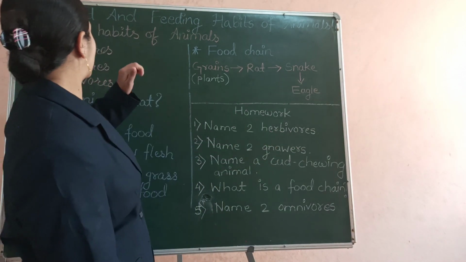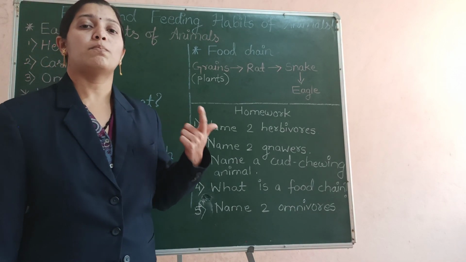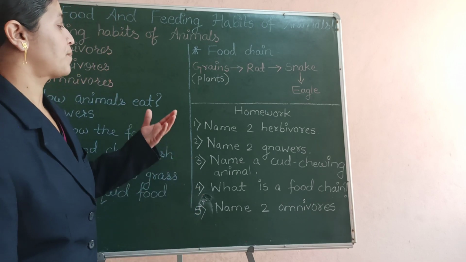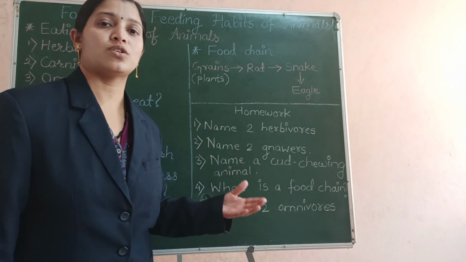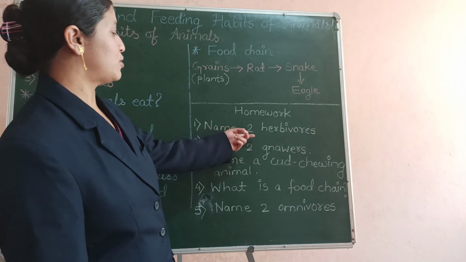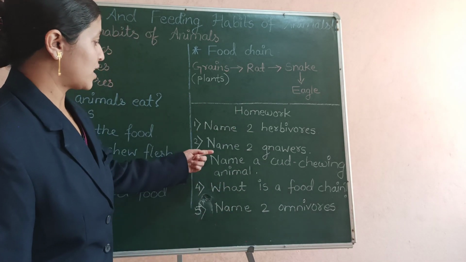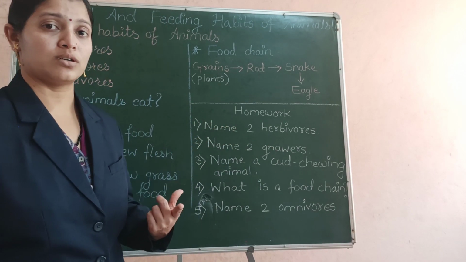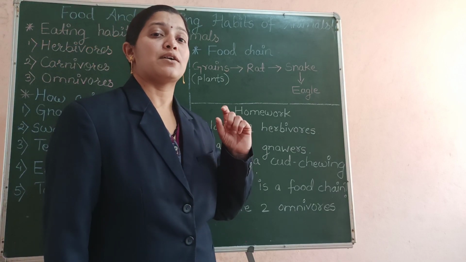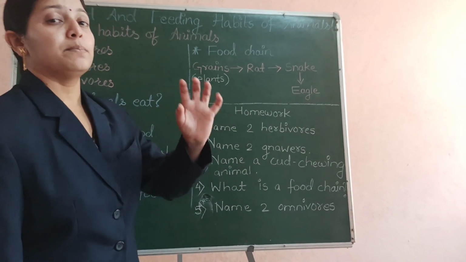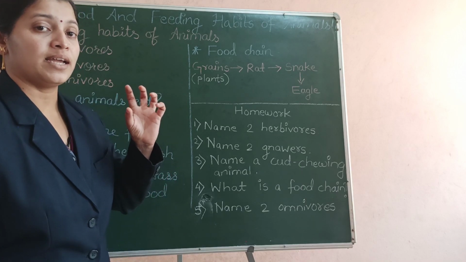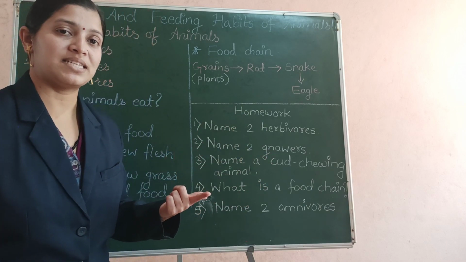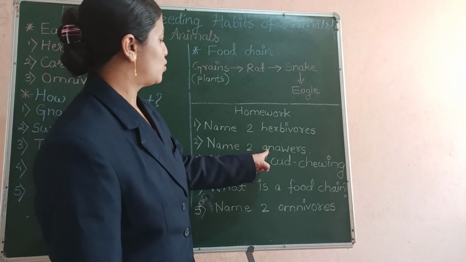Herbivores are the animals that depend on plants for their food, and which are they? The animals like cows, buffaloes, goats, sheep, deers. So any 2 names you can write for the first question. The second question is name 2 gnawers. Now what are gnawers? We learned that gnawers are animals that have sharp teeth and they repeatedly bite their food, and they bite it or chew it very hard, like rats, rabbits and squirrels. So you can write 2 names.